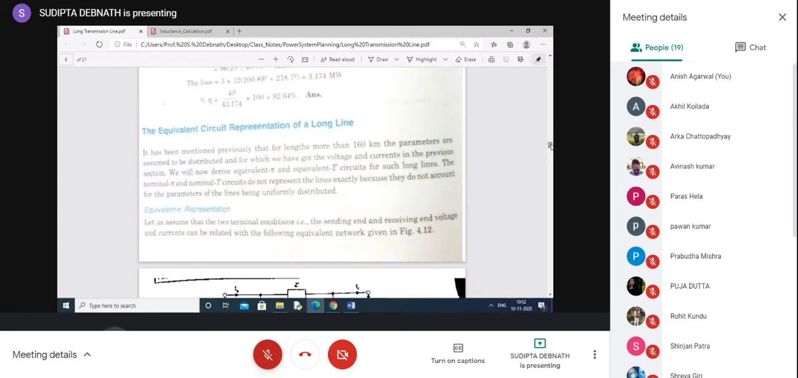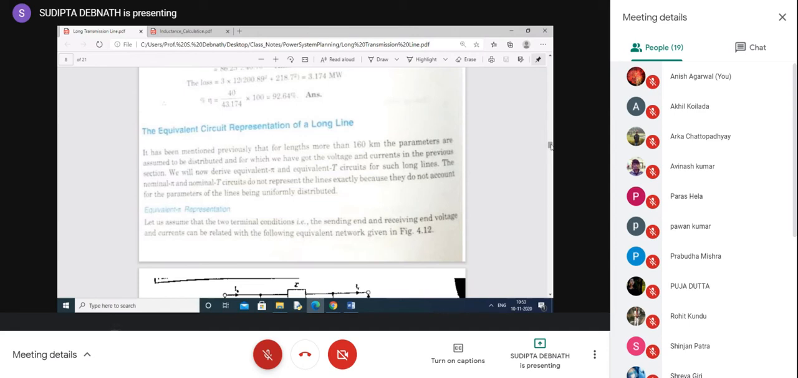Students are sometimes very confused. In the examination, you are asked to find the equivalent parameters or the equivalent pi representation. If you consider nominal pi representation, you won't get any marks for that. Equivalent and nominal are totally different. Nominal we have studied. Now let us find out what we mean by equivalent: the equivalent circuit representation of a long line.